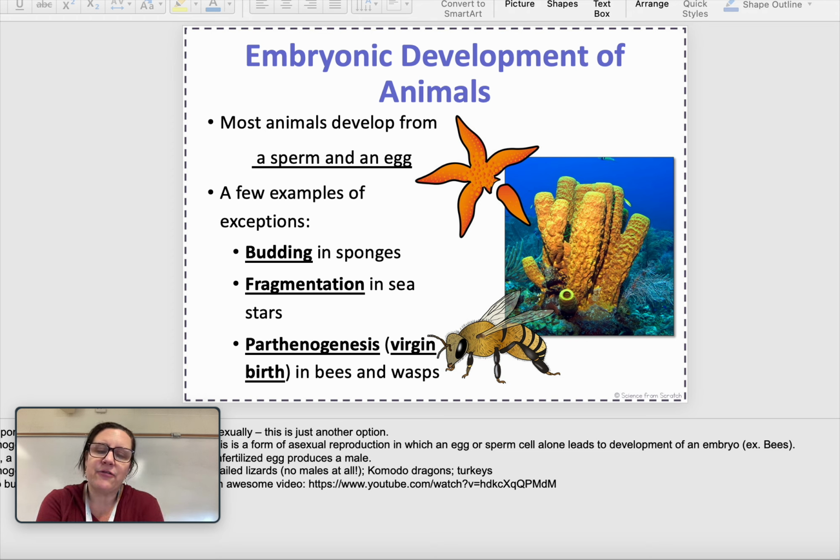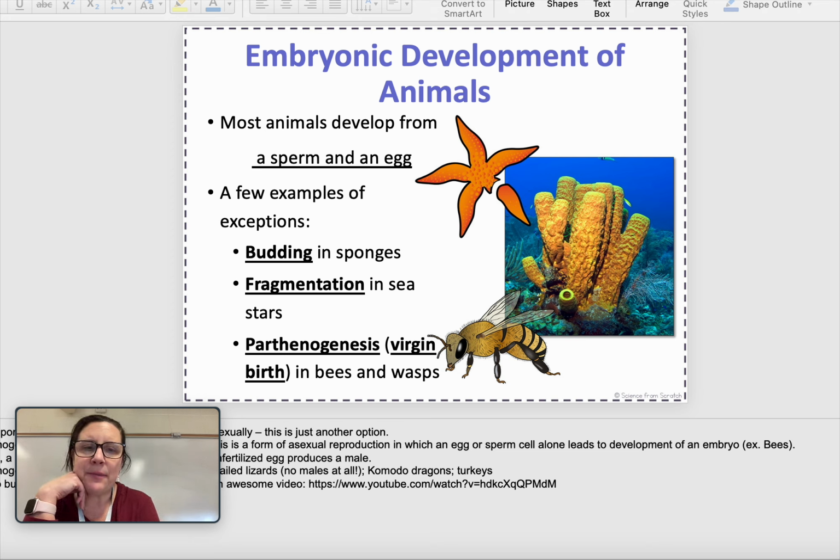So the biggest thing for most animals is that they develop from a sperm and an egg, much like how humans are developed. There are a few exceptions, though. Most animals will have at least some form of a sperm and an egg, but there might be a few animals that do some weird things.